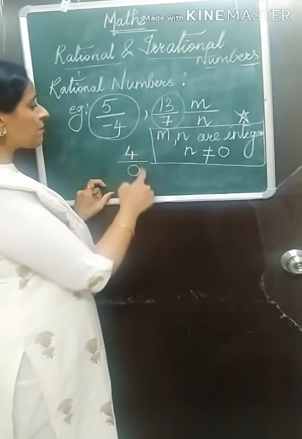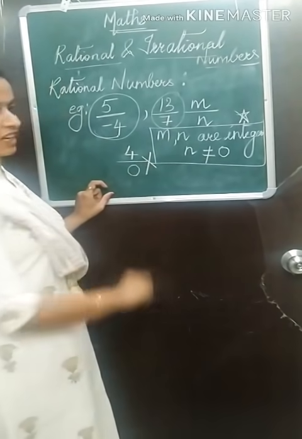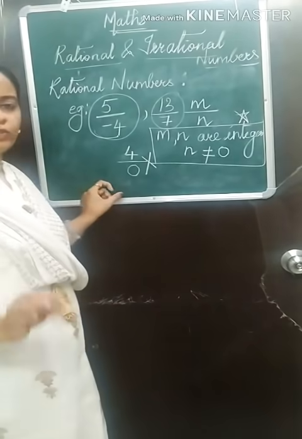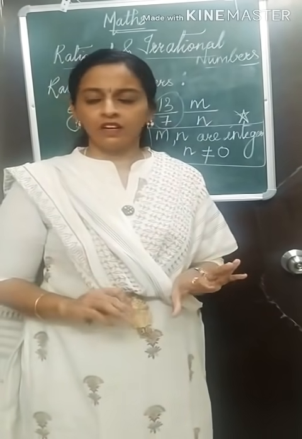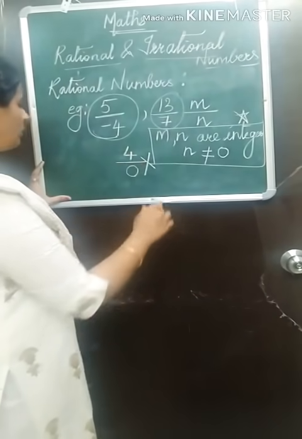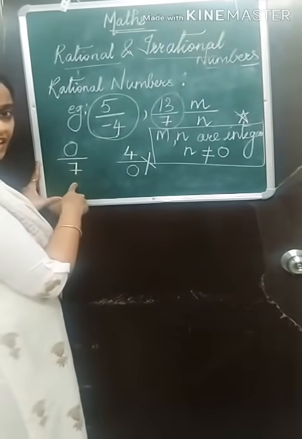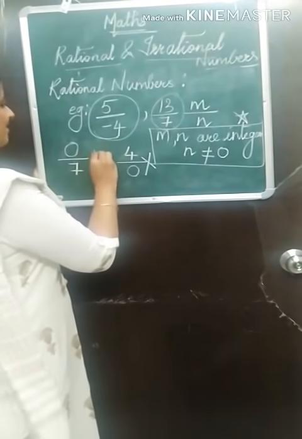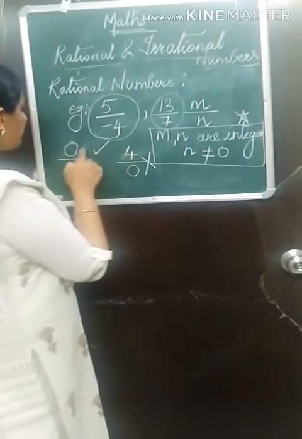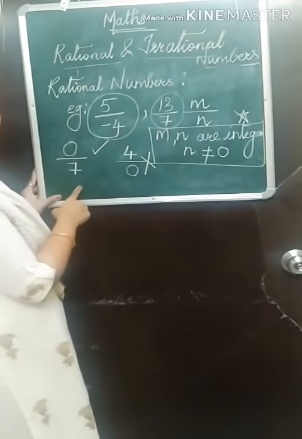So if I give the example 4 upon 0, then it is incorrect. 4 upon 0 is not a rational number. For rational numbers, in the numerator you can put 0. If I write 0 upon 7, is this a rational number? Yes. Why? Because m can be any integer, but n should not be equal to 0.